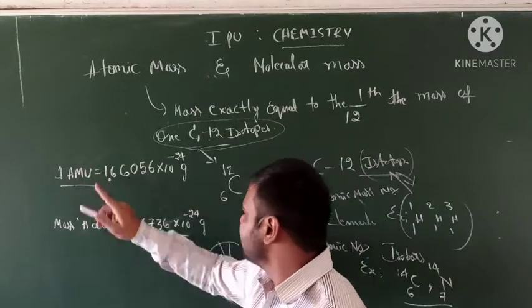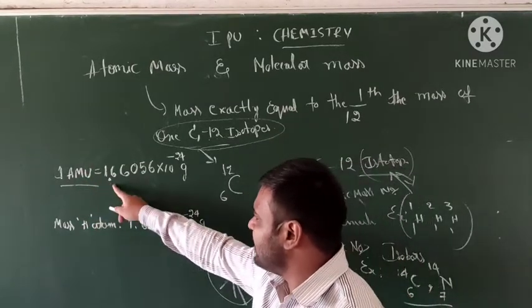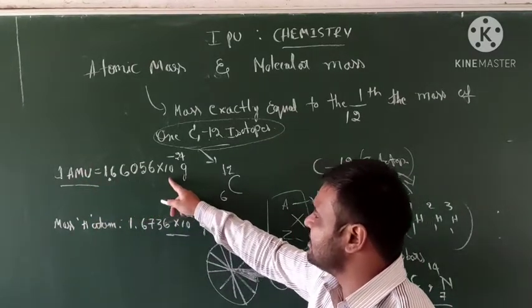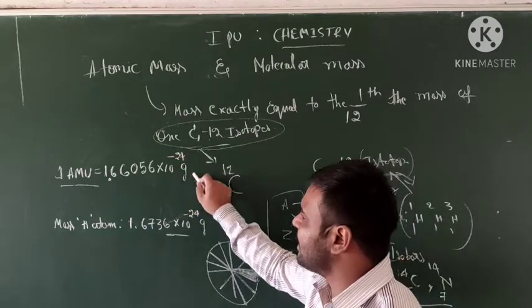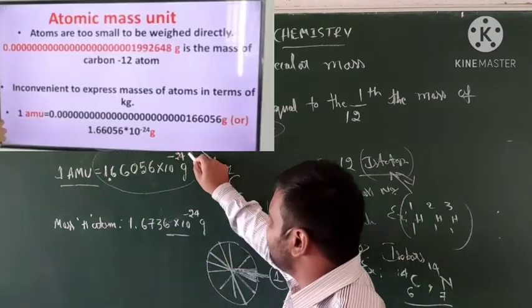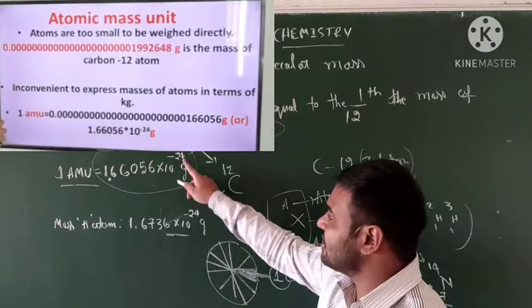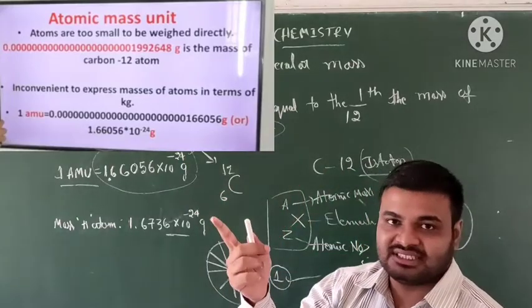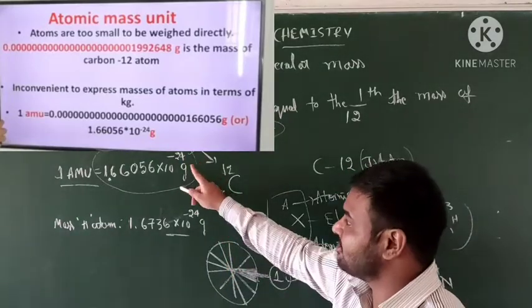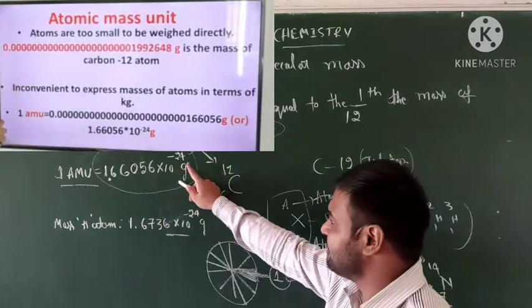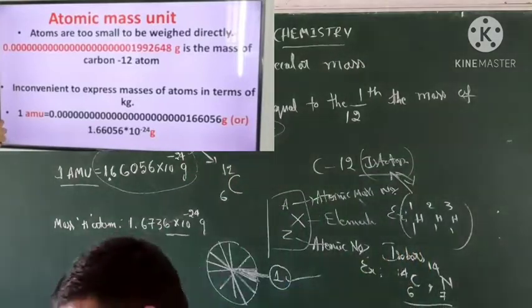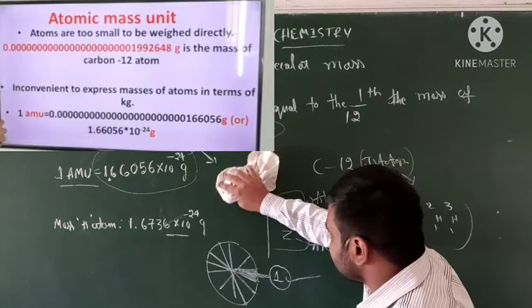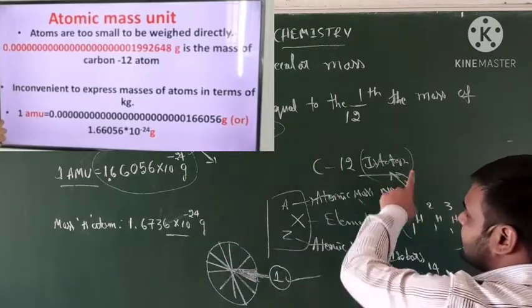1 AMU is equal to 1.66056 into 10 to the power of minus 24 grams. See here, students, this is scientific notation. In the previous class we learned about scientific notation and prefix identification. This is the definition. Clear?